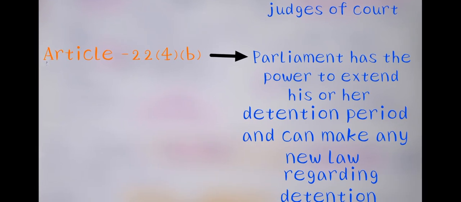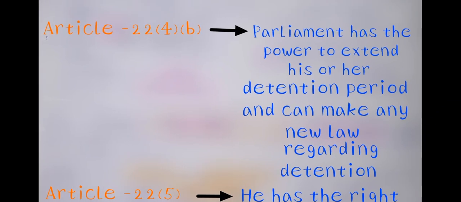Article 22 Clause 4 Subclause B talks about Parliament having the power to extend the detention period and make any new law regarding detention. Here the entire power was given to the Parliament by the Constitution. So the Parliament can make any law regarding preventive detention and can extend the period of preventive detention.